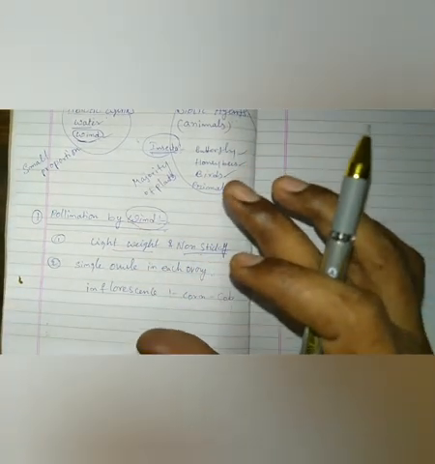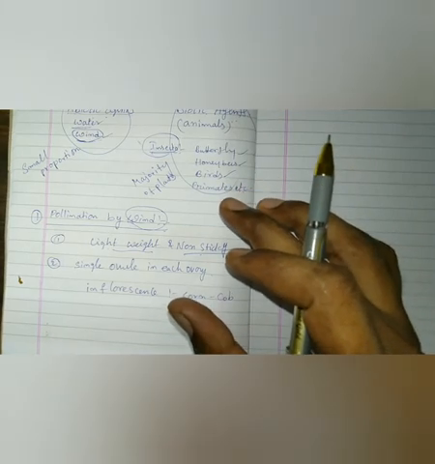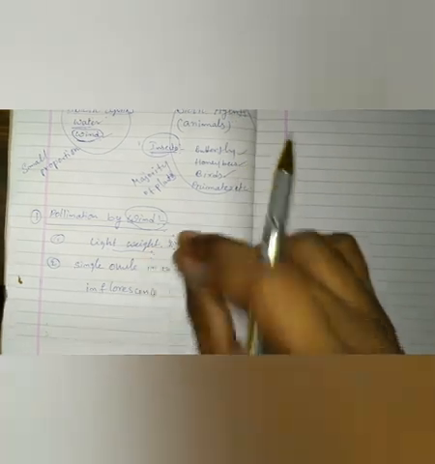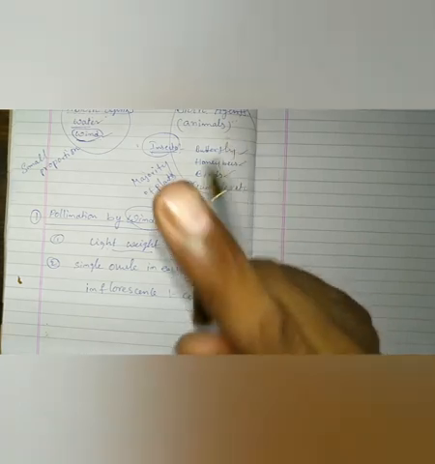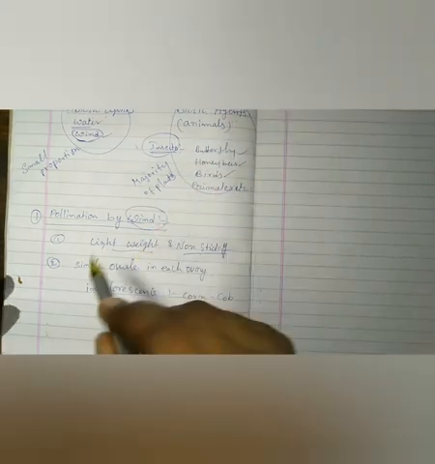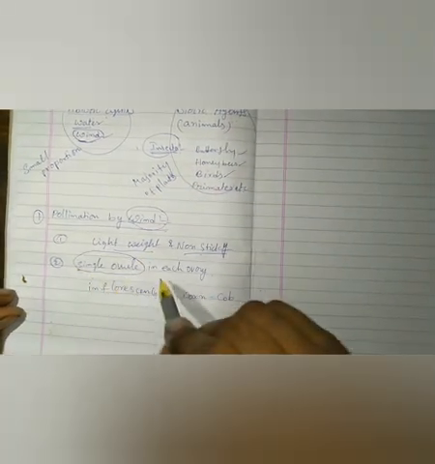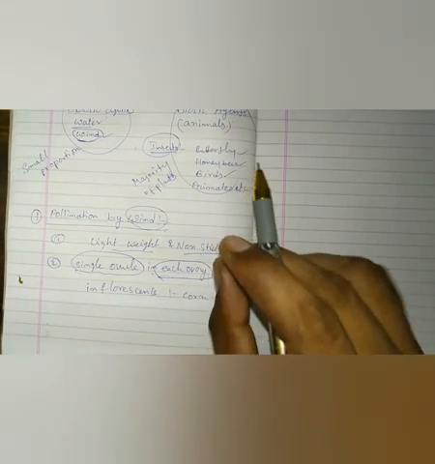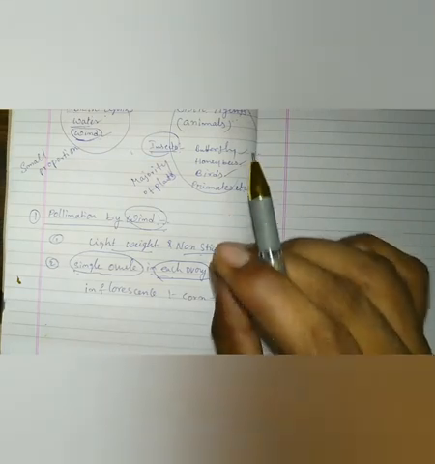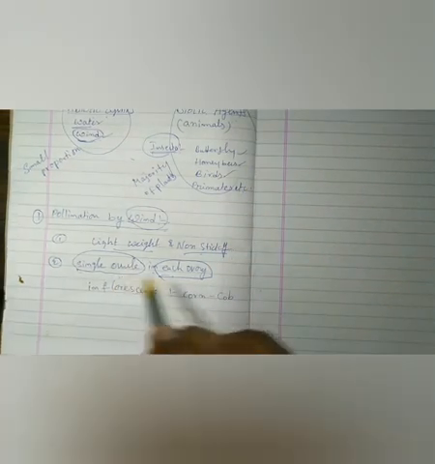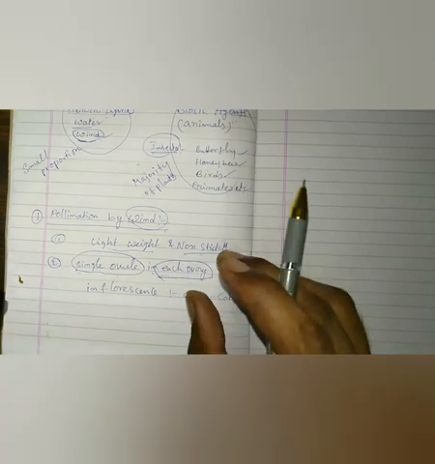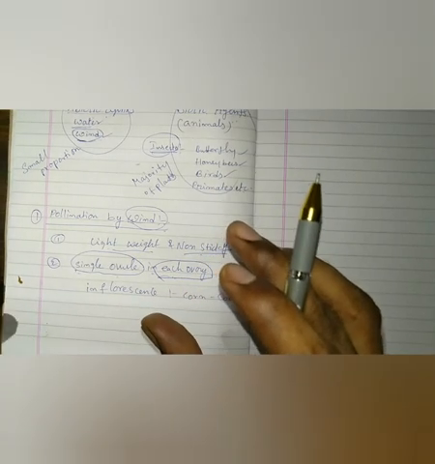Another interesting point is about the plants which show wind pollination. The wind pollinated flowers often have a single ovule in each ovary and numerous flowers packed into an inflorescence.